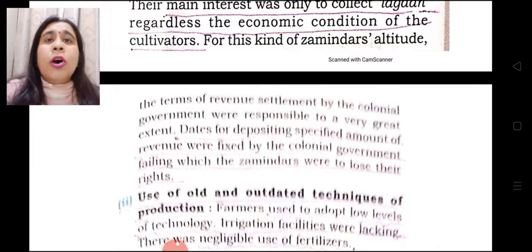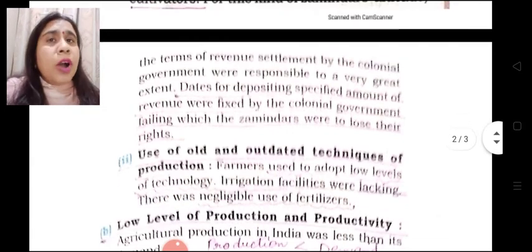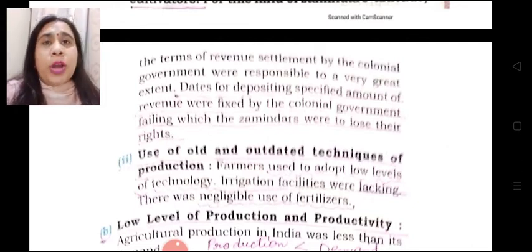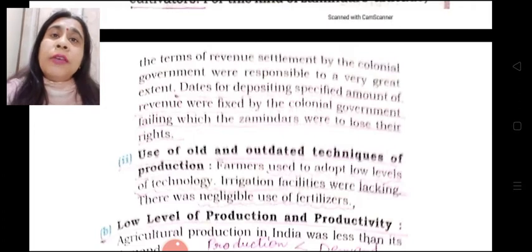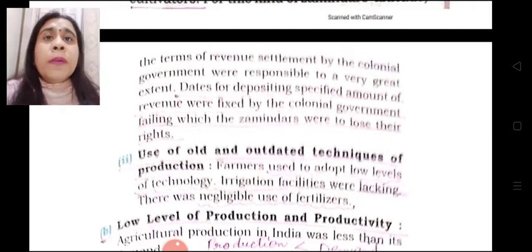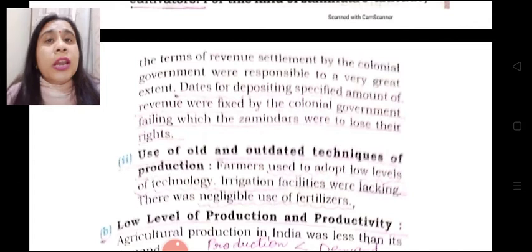The second cause of stagnation was that farmers were using old and outdated techniques of production, which was not giving them fruitful output. Irrigation facilities were lacking, no permanent means of irrigation were available, and fertilizers were used negligibly.